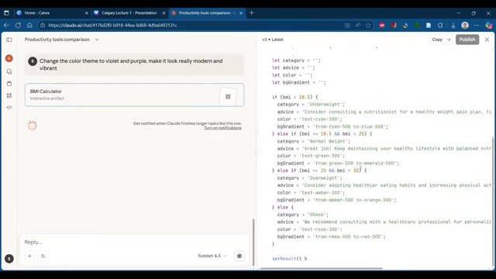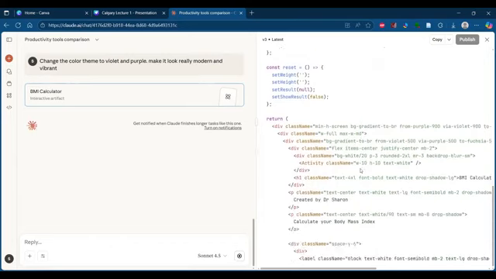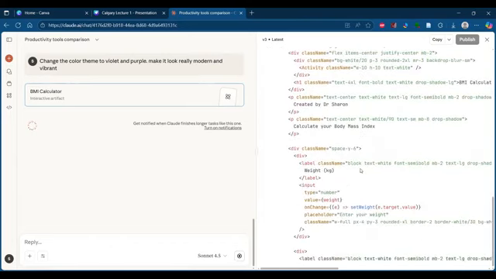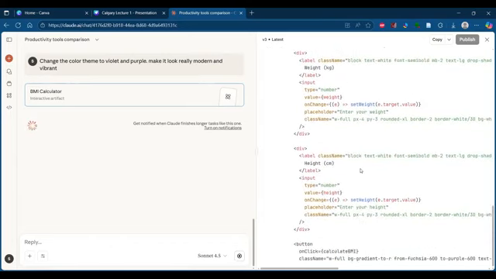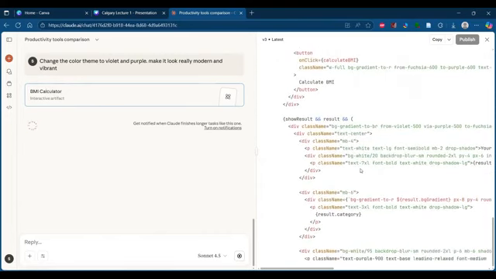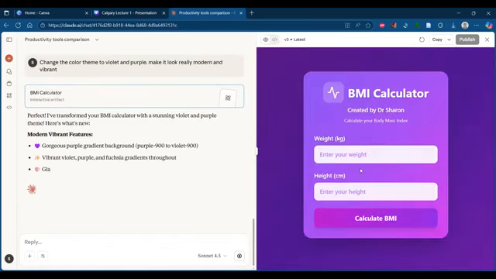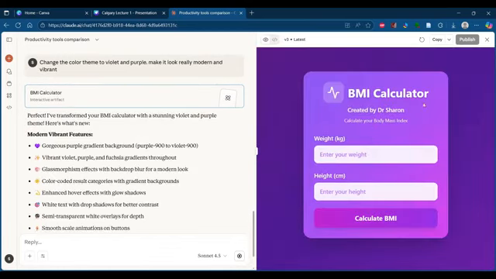It will try to incorporate those additional features so that instead of the yellow and black, now hopefully, I think it's doing so many modifications. So let's see. It's applying this new color theme into most of the areas, and hopefully we will get an excellent calculator. Perfect. So I've got a better calculator.